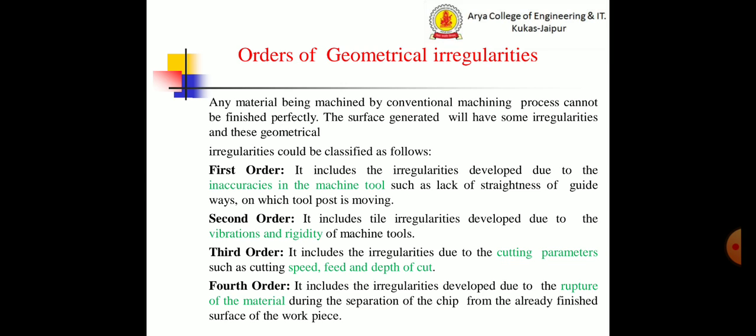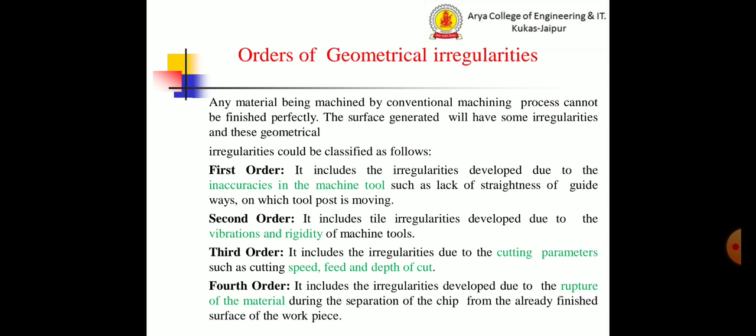There are some orders of the geometrical irregularities. Any material being machined by a conventional machining process cannot be finished perfectly. The surface generated will have some irregularities, and these geometrical irregularities could be classified as first order, second order, third order, and fourth order. First order includes the irregularity developed due to the inaccuracies in the machine tool, such as lack of straightness of guideways on which the tool post is moving.